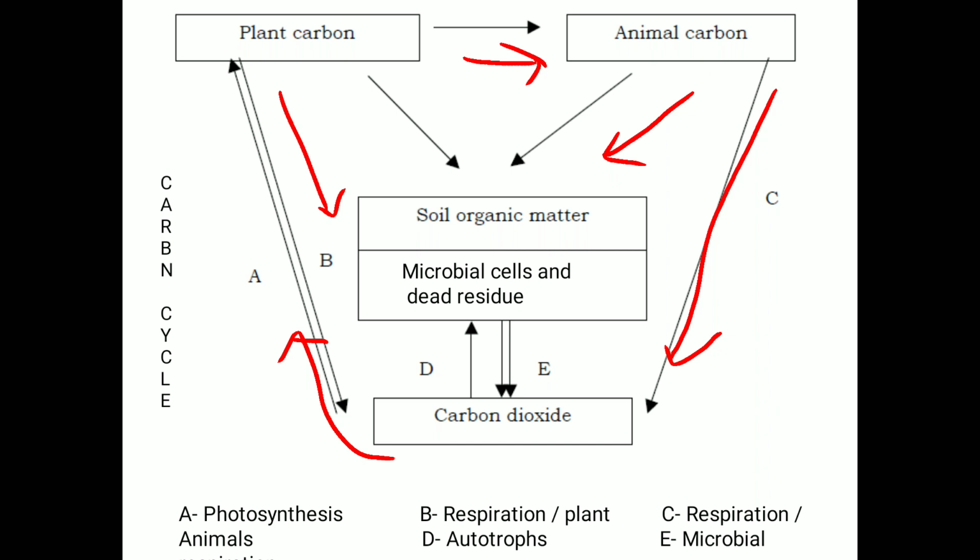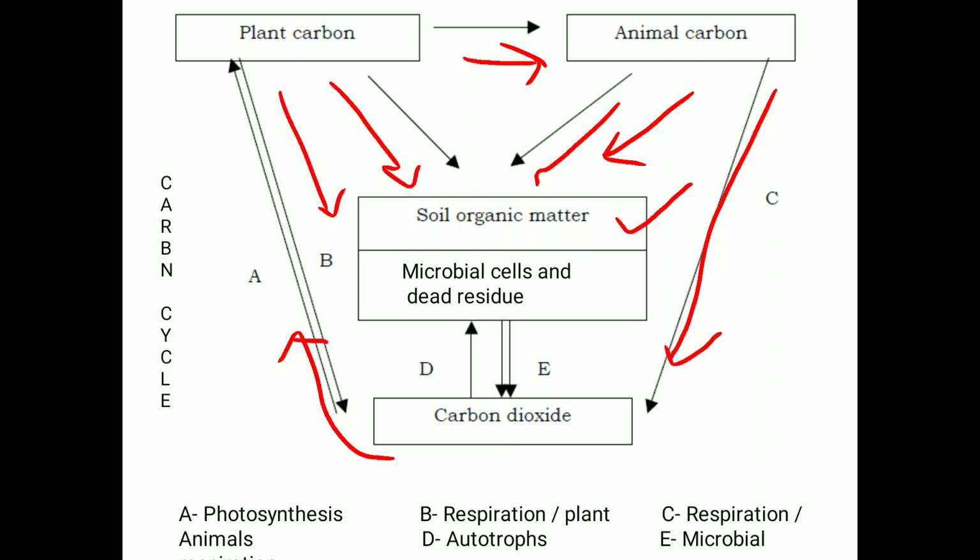That means after the decomposition of plants and after the decomposition of animals, the carbon released from animal waste, or after the death of animals, and the carbon dioxide released after the decomposition of plant waste, is mixed into the soil and then makes the soil organic matter.